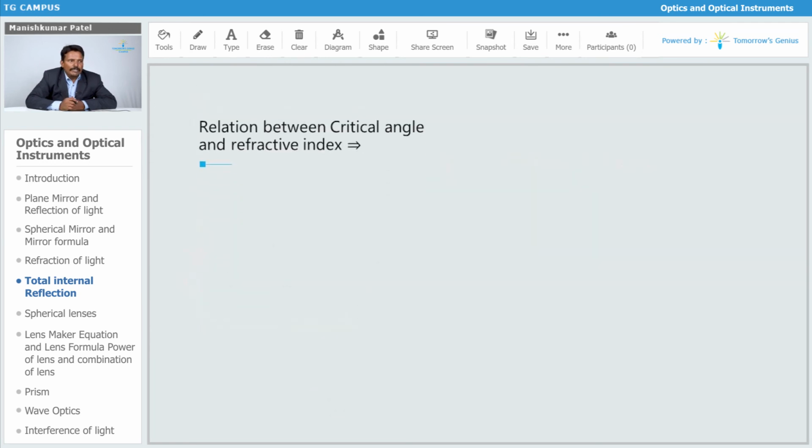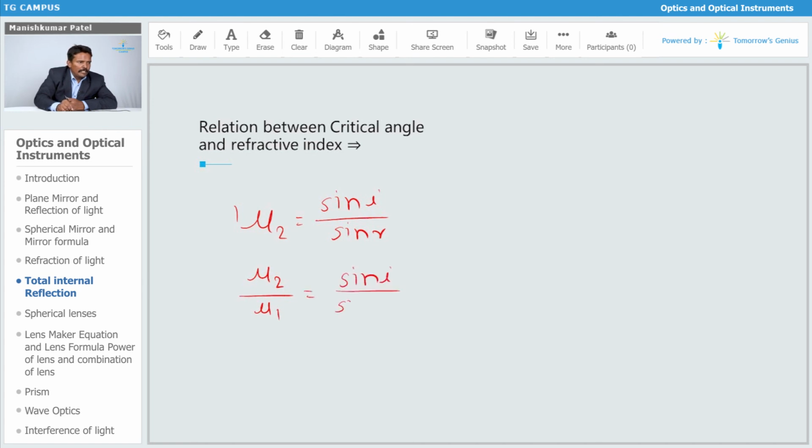Now next, we have to find the relation between the critical angle and the refractive index. How are we going to find that relation? Obviously it is traveling from denser to rarer. Let's say mu2 upon mu1 is sine i upon sine r. Now mu2 is the rarer medium and mu1 is the denser, so mu2 upon mu1 equals sine i upon sine r.